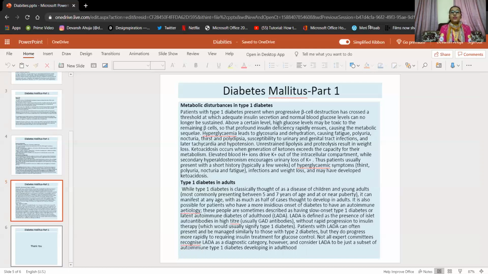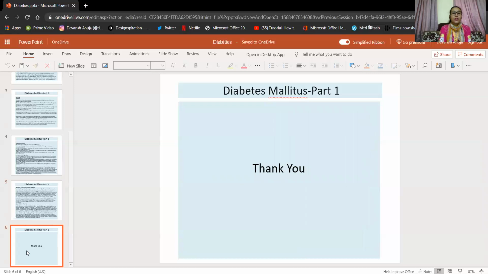So it was all about genetic predisposition, some of the environmental factors, pathology, and metabolic disturbances in type 1 diabetes and type 1 diabetes in adults. So this was the first part of the lecture where I have covered all these points. In the next lecture we will cover type 2 diabetes, its concept, and the investigation and treatment part.